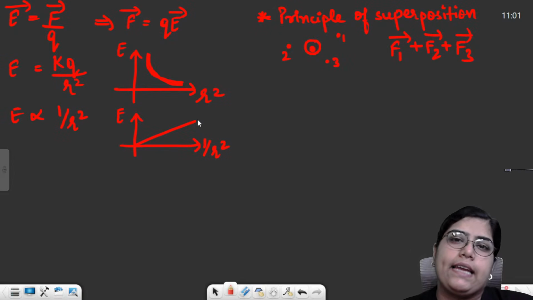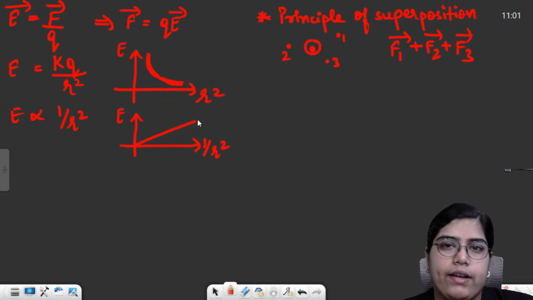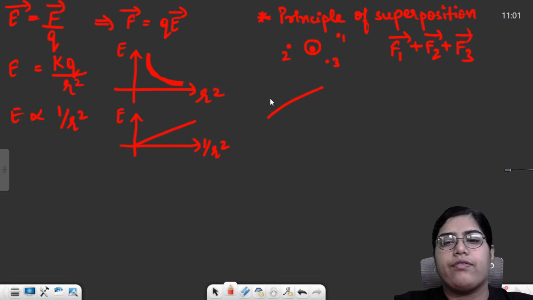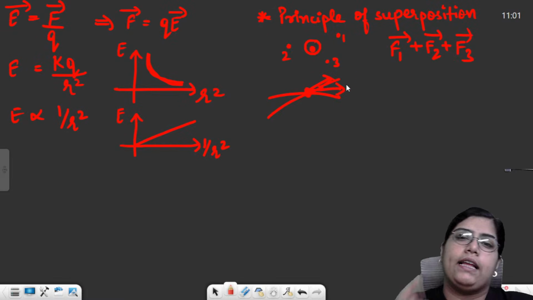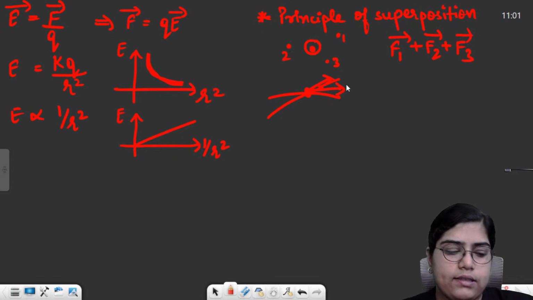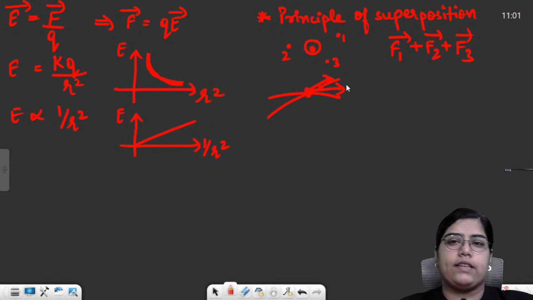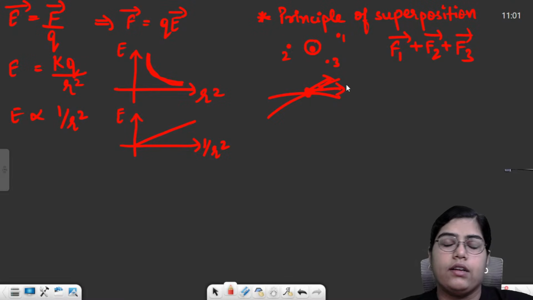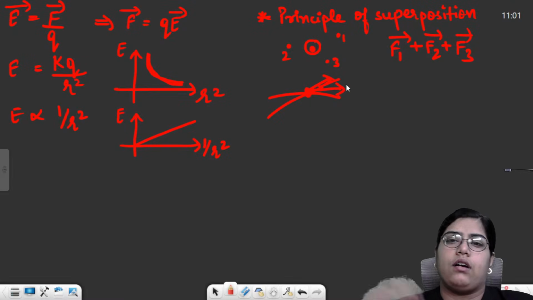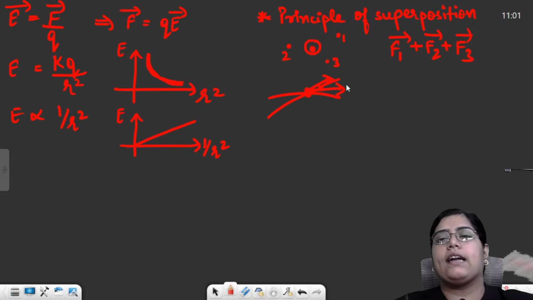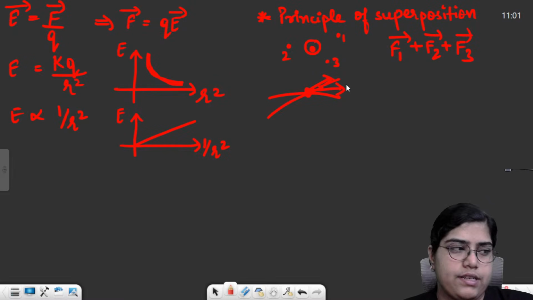Secondly, no two field lines will ever intersect each other, because if two field lines intersect each other, then at the point of intersection you will get two directions of electric field, and at a single point the field can only be in a single direction. So intersection is not possible. Then the next property was that the closeness of field lines will tell you the strength of electric field. Closer the lines, greater is the electric field intensity in that area. Farther are the lines, lesser is the electric field intensity, right?